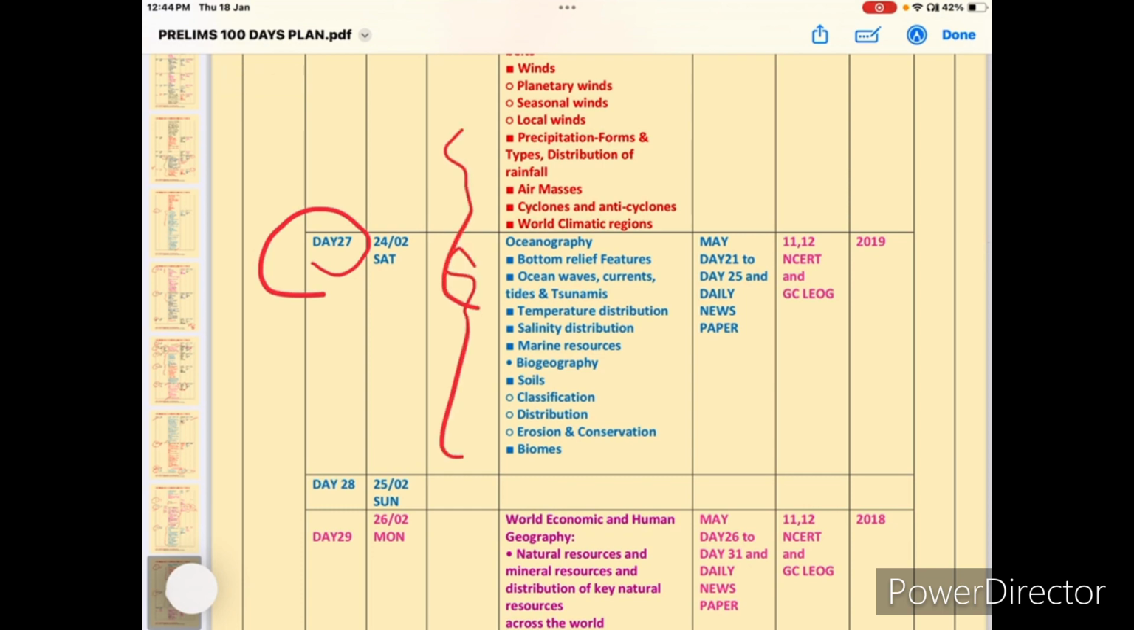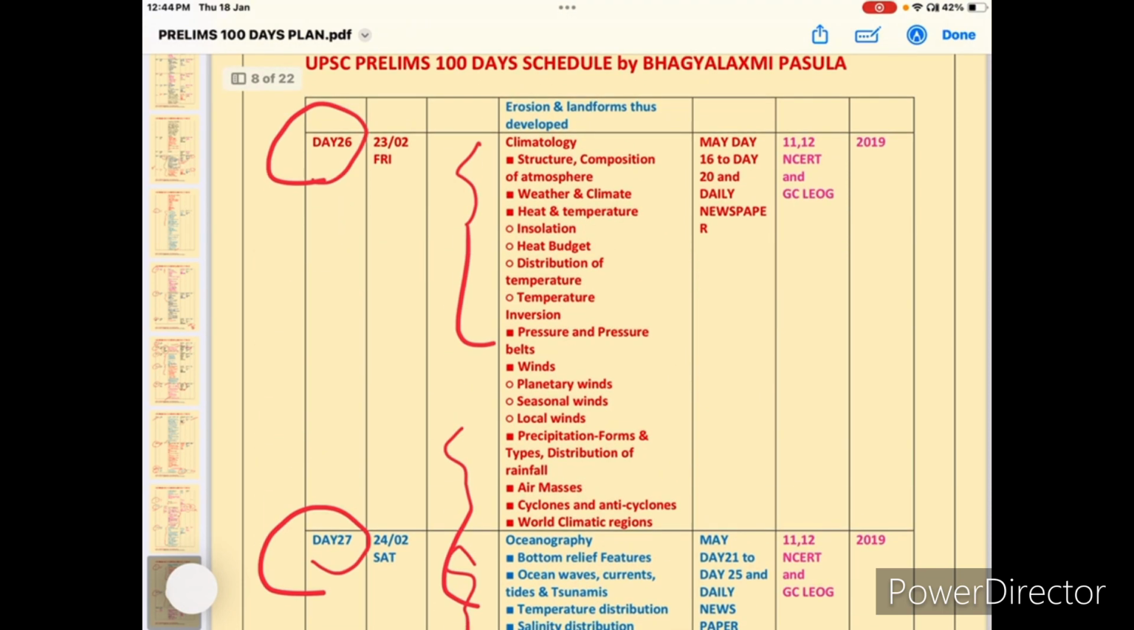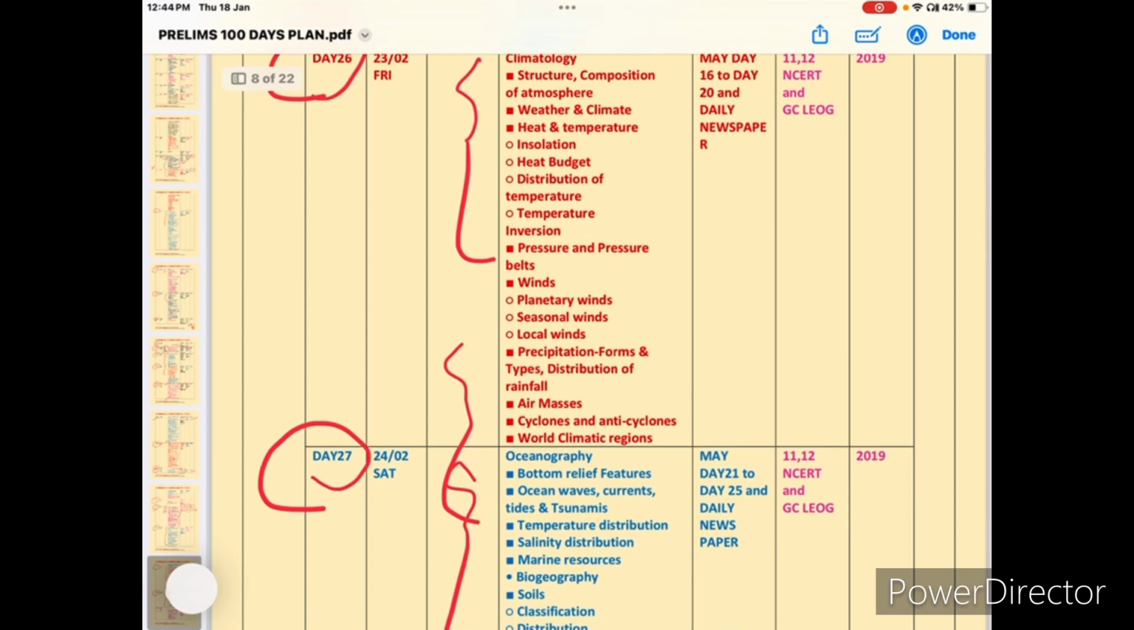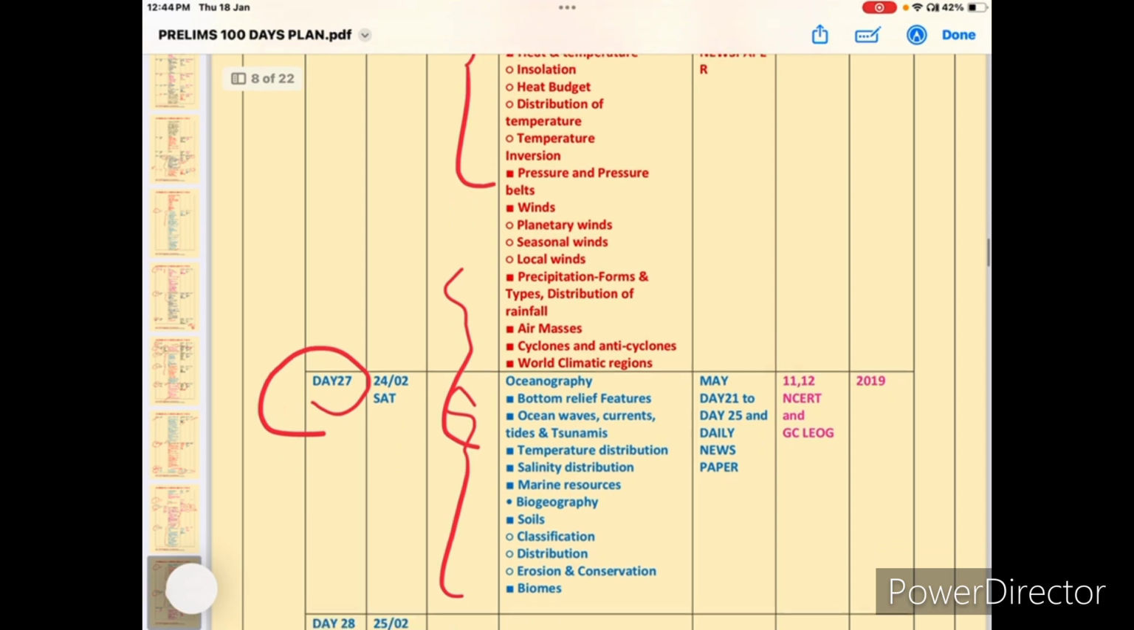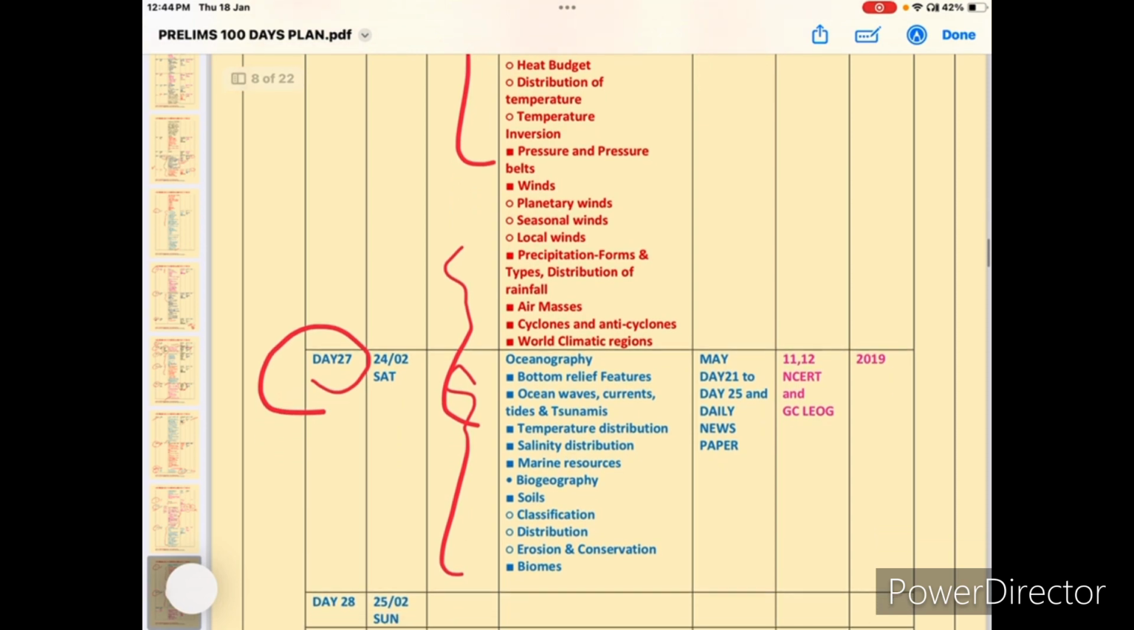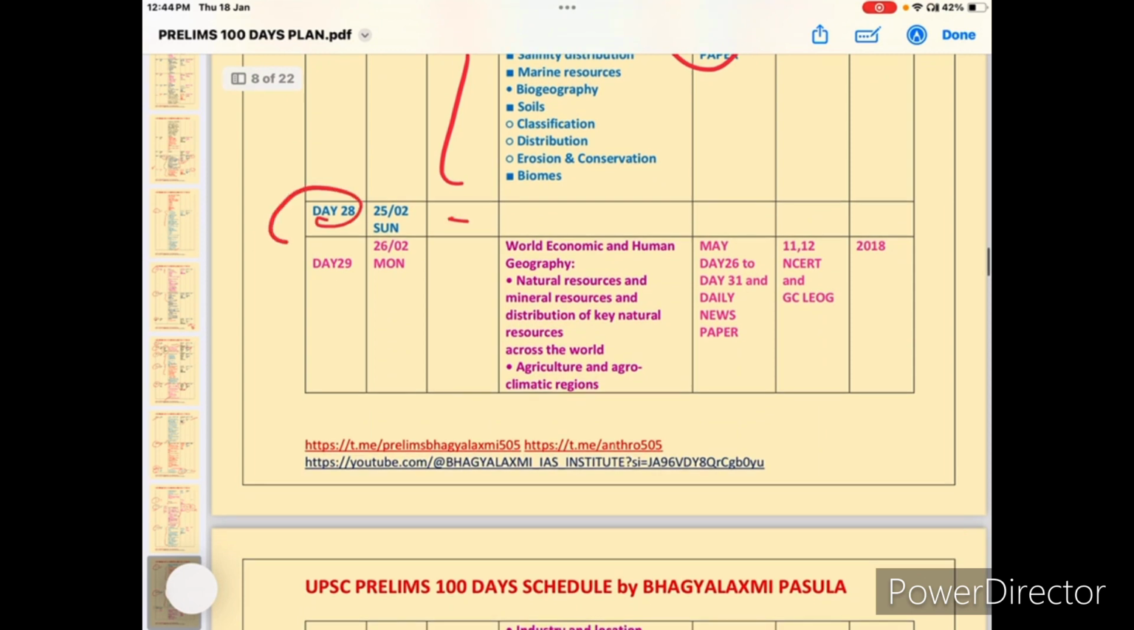Day 27, oceanography. These two are very, very important. From these two topics, you will get at least three questions, confirmed. Okay, and at the same time, current affairs is also very important in this area. And May current affairs and the 2019 CSAT paper.